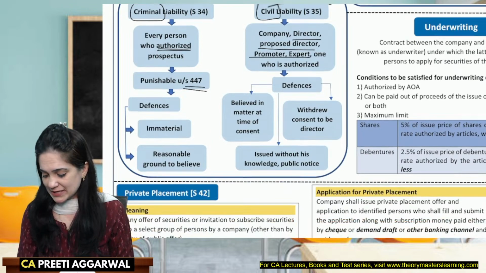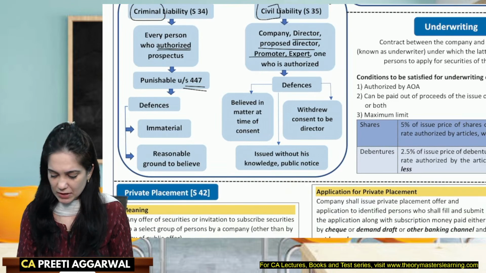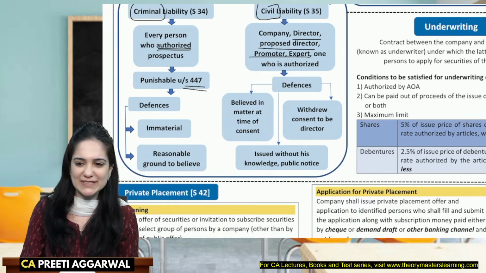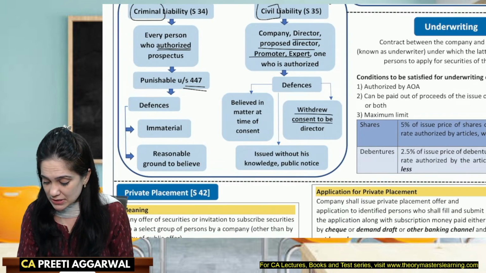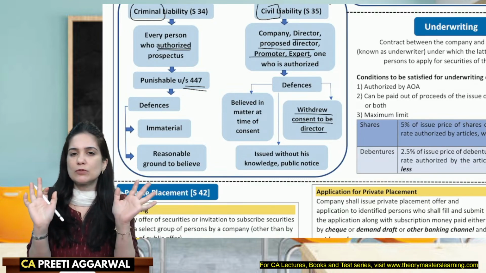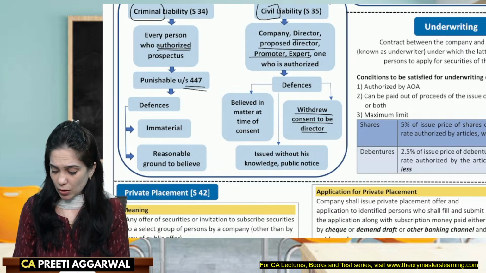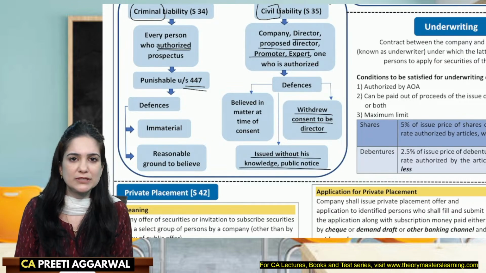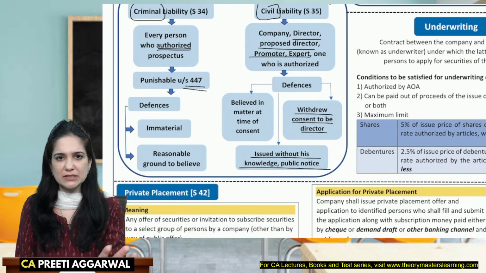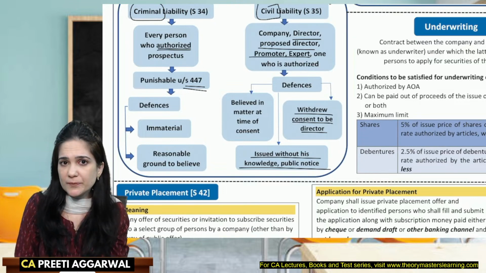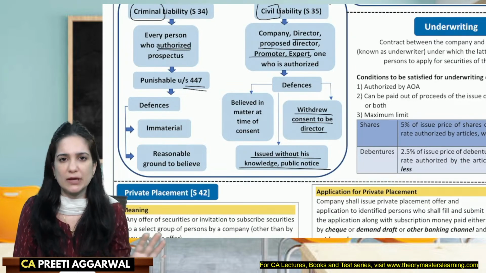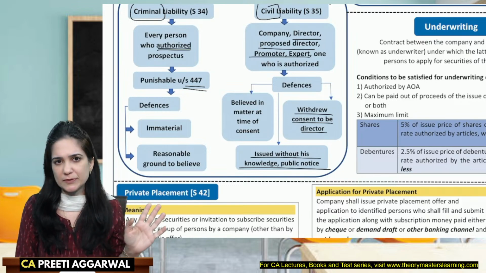But yes, you can escape when you did not believe in the matter at the time of giving your consent, or you withdrew your consent to act as a director when you came to know about the misstatement and you gave a public notice that I have withdrawn my consent. Or the prospectus was issued without your knowledge and you gave a public notice that, see, listen, this was issued without my knowledge. I'm giving a public notice. I'm not liable. I was not aware of this misstatement.